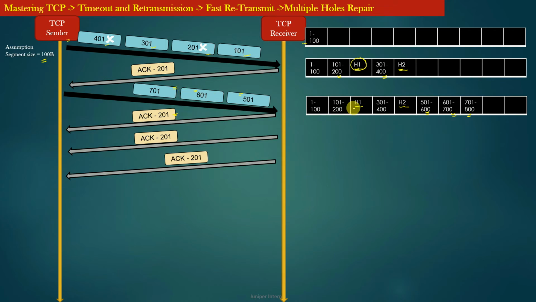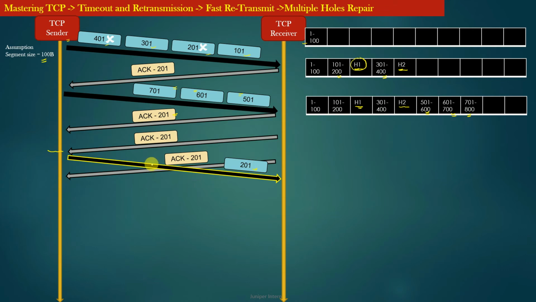Since there is a hole H1 present in the receiving buffer, all acknowledgements will have acknowledgement number 201. Now if you notice, this is the 3rd acknowledgement which the TCP sender is receiving with acknowledgement number 201. So this is a 3rd duplicate acknowledgement, and therefore its reception by the TCP sender will trigger fast retransmission of the segment with sequence number 201.